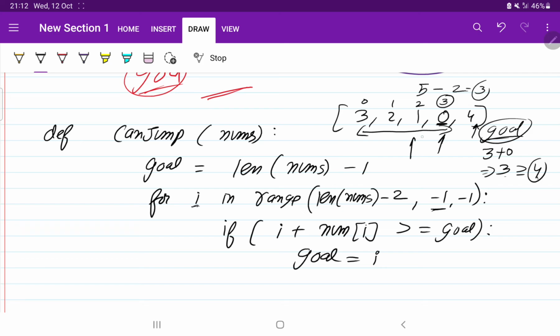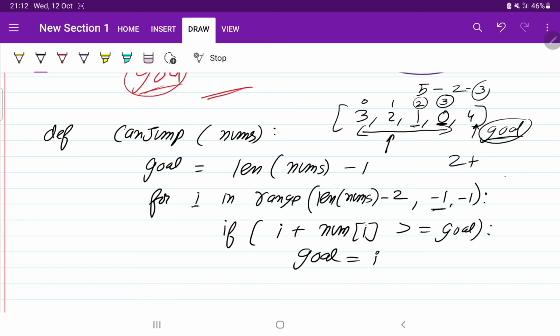Again it will check I. What is the value of I here? The value of I is 2, right? 2 plus num of I, which is 1. Is it greater than 4? No, it is not greater. So again the goal will not be shifted. It will come to this position.